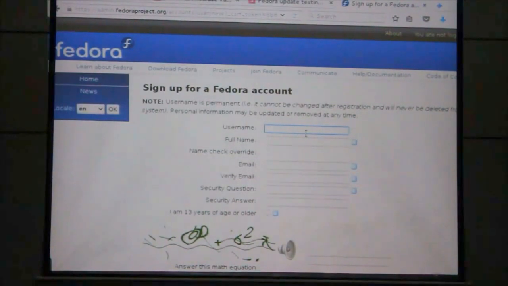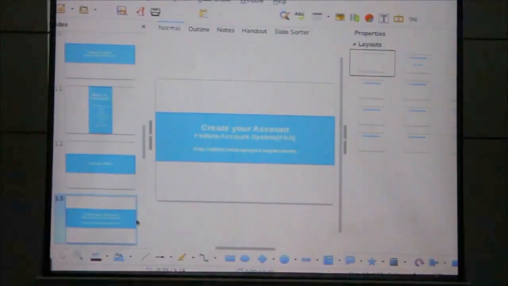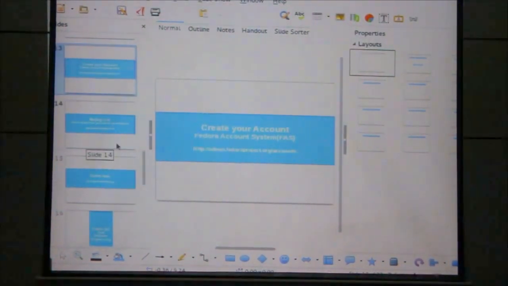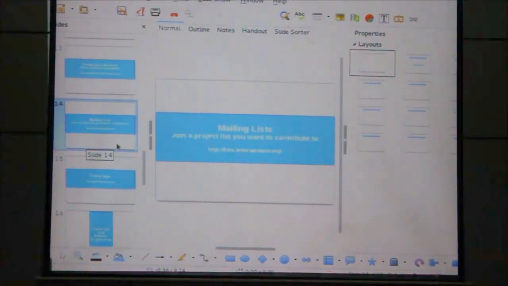While you sign up, I was talking about the mailing list where you can introduce yourself. The mailing list of Fedora lies at lists.fedoraproject.org. To subscribe to any mailing list here, you will require your Fedora account, which you created at admin.fedoraproject.org.